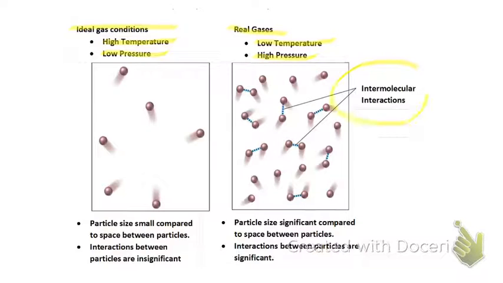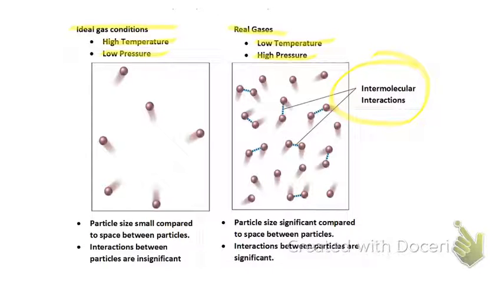then intermolecular forces are going to exist. And when those intermolecular forces exist, the particles do not have as much space between them, and they don't have a complete degree of movement or freedom as you see with ideal gases. These are the conditions I want you to just know. For an ideal gas to exist, we need high temperatures and low pressures, and for a real gas to exist, they need to be at low temperatures and high pressures.